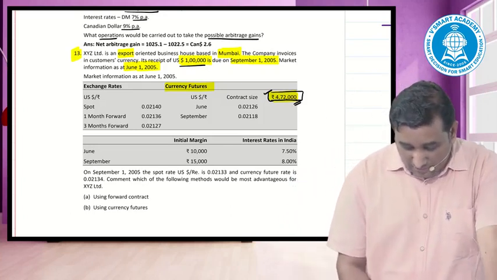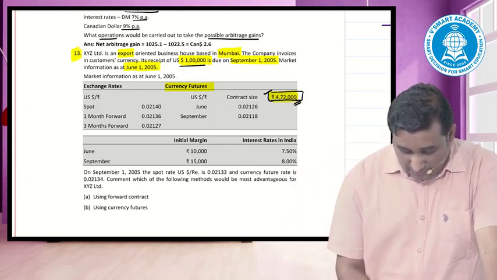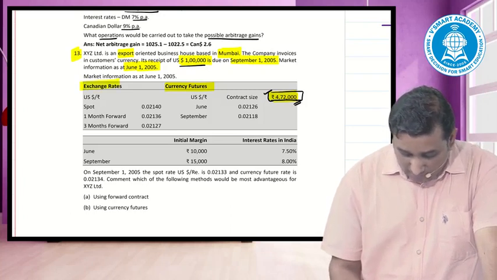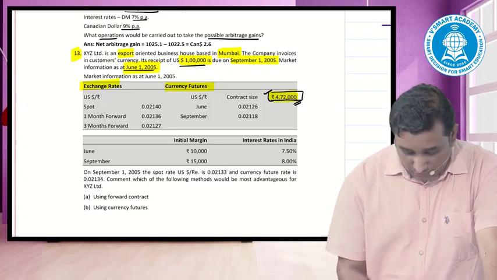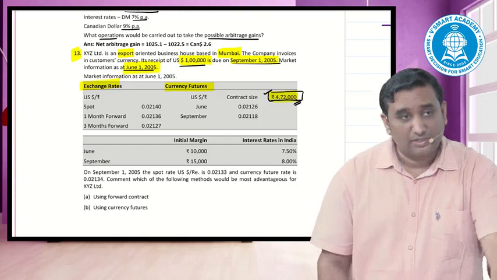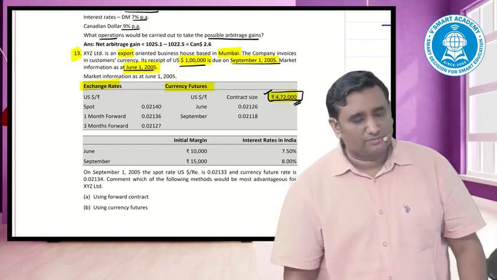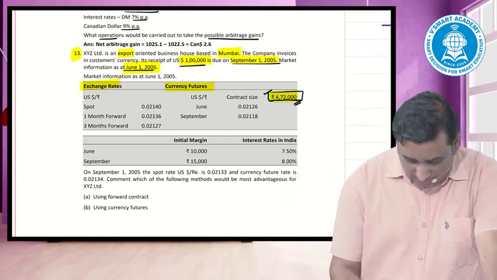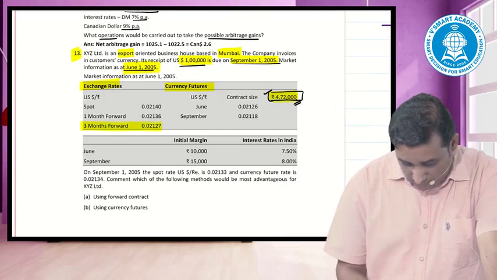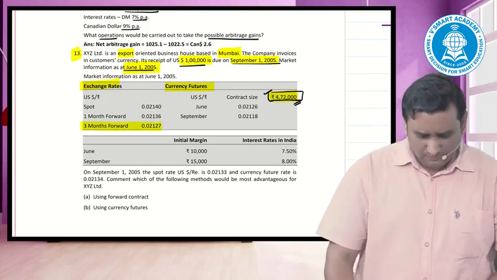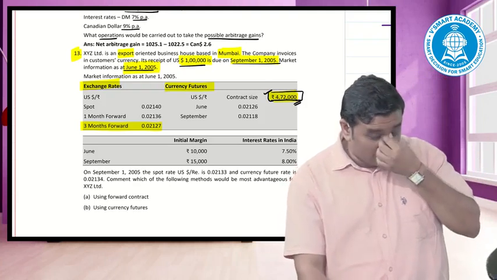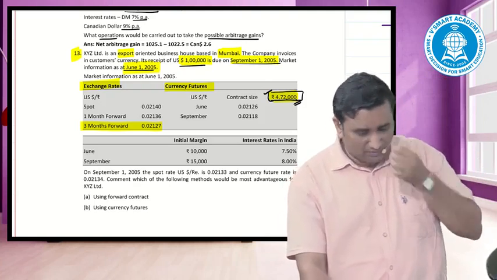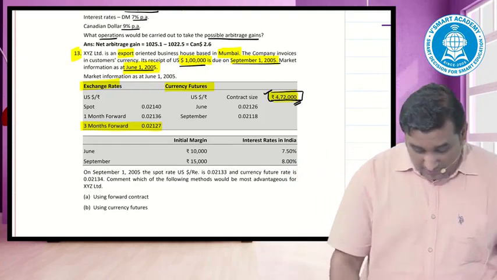The market information given on 1st June 2005: currency exchange rates are given spot, 1 month forward and 3 months forward. I am standing on what date? June 1. And my relevant date has to be September 1. How many months away? 3 months away. So the relevant rate would be the 3 months forward rate. It comes out 0.02127, which will be used for the forward contract. Interestingly, sir, it is given as dollar rupee.